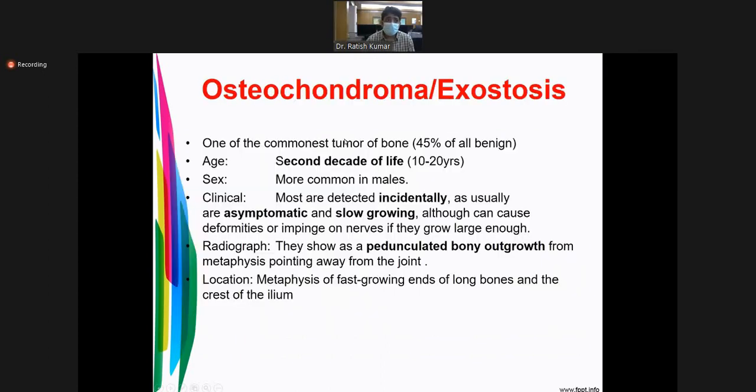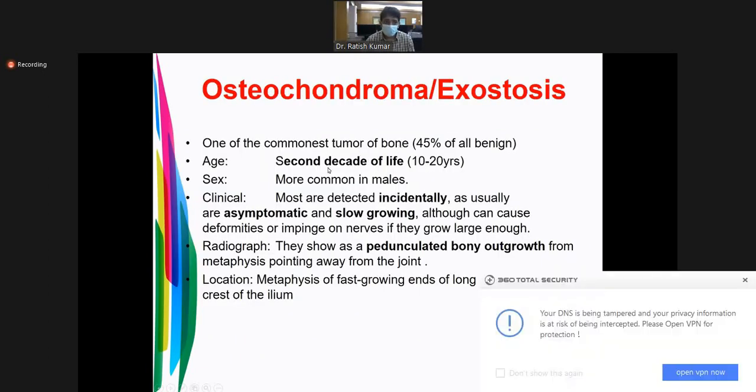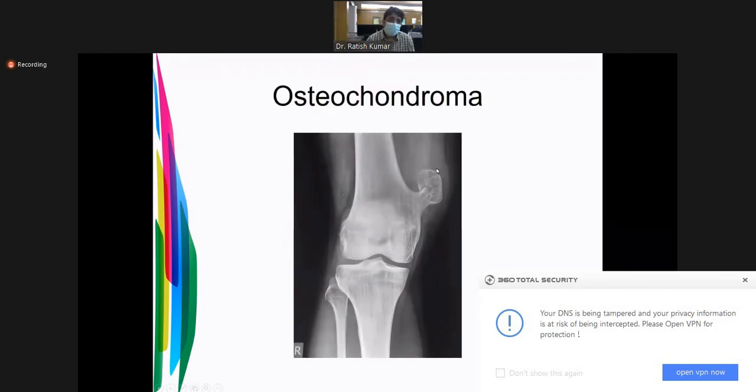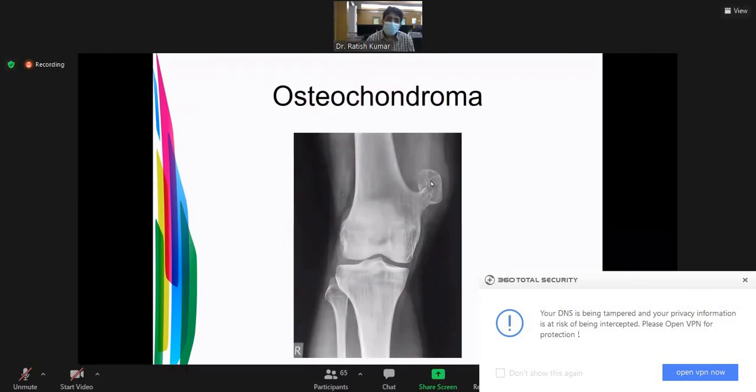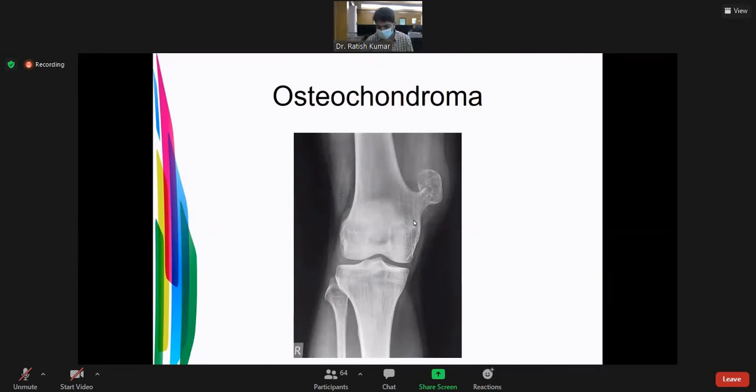Osteochondroma is the most common benign tumor. Usually you find it at 10 to 20 years of age, more common in males. It is usually an asymptomatic finding. They show a pedunculated bony outgrowth from the metaphysis pointing away from the joint. If you see, this is a pedunculated bony prominence pointing away from the joint. This is called osteochondroma.